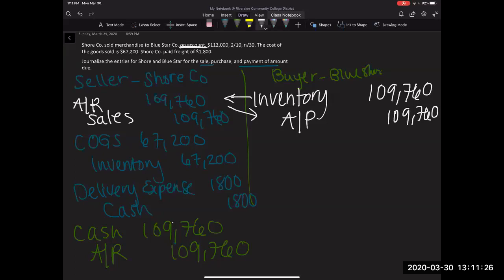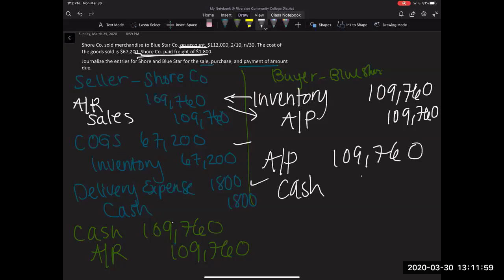Now the next part we need to look at is that we don't have to consider freight, because Sureco is the one paying for freight, so we can skip this. We also do not have a cost of goods sold, so that is not applicable to us. Delivery expenses are not applicable to us either. The only other thing we need to account for is paying within the discounted period. To do so, we're going to do a debit to accounts payable in the amount of $109,760 and a credit to cash. Our cash is decreasing because we're paying off what we owe.